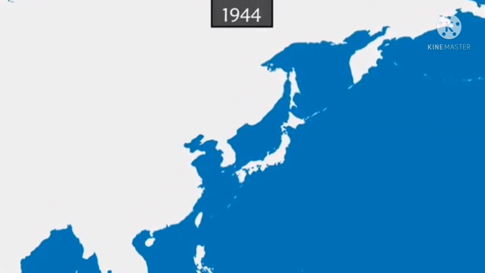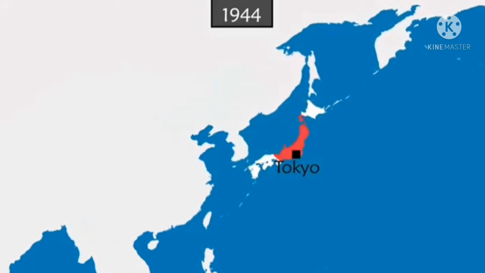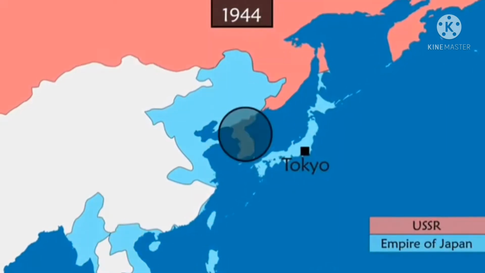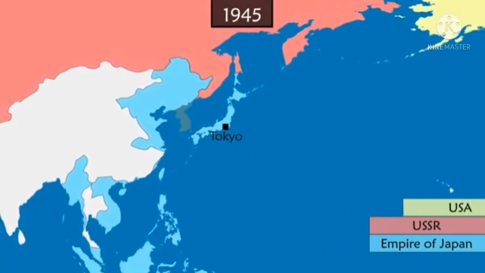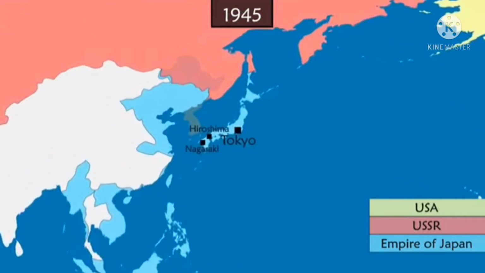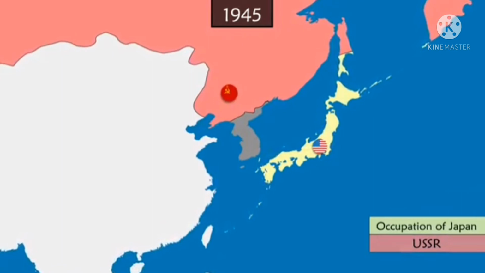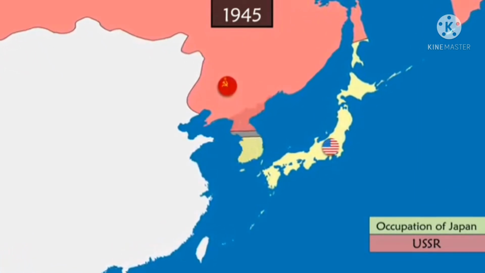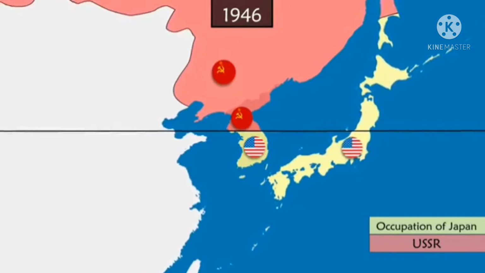The story begins during World War II. In Asia, the Japanese Empire, allied with Germany, controls many territories, including the Korean Peninsula. After years of fighting, two atomic bombs dropped on Hiroshima and Nagasaki by the United States and the capture of Manchuria by the Soviet Union caused the Japanese Empire to surrender. The two powers then agreed to temporarily divide the Korean Peninsula into two parts, separated along the 38th parallel.